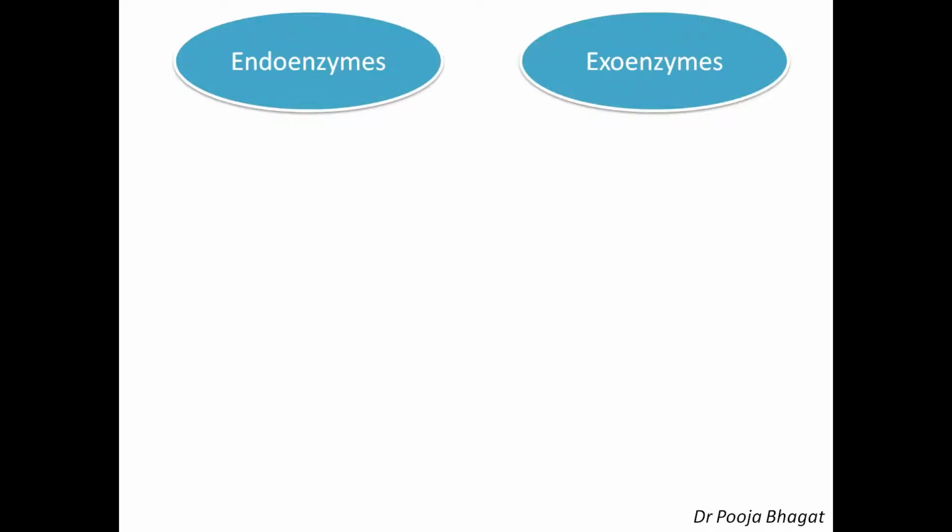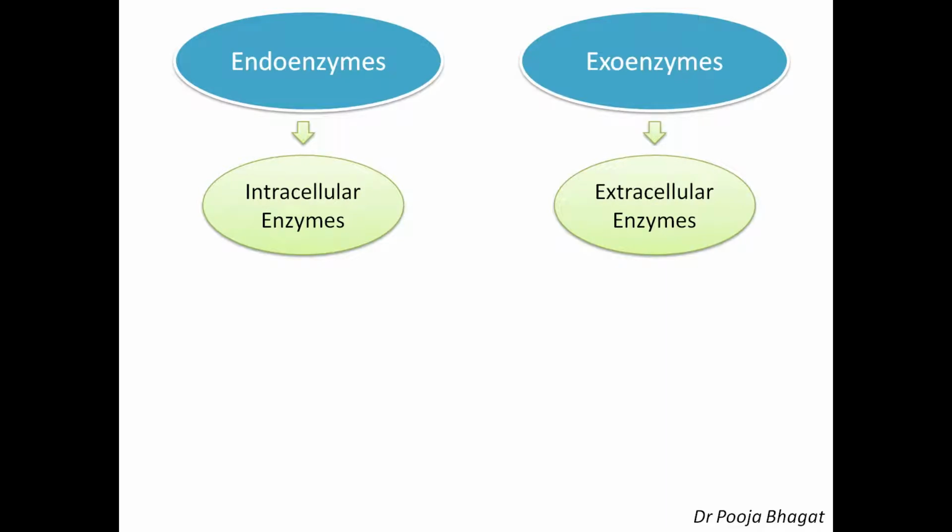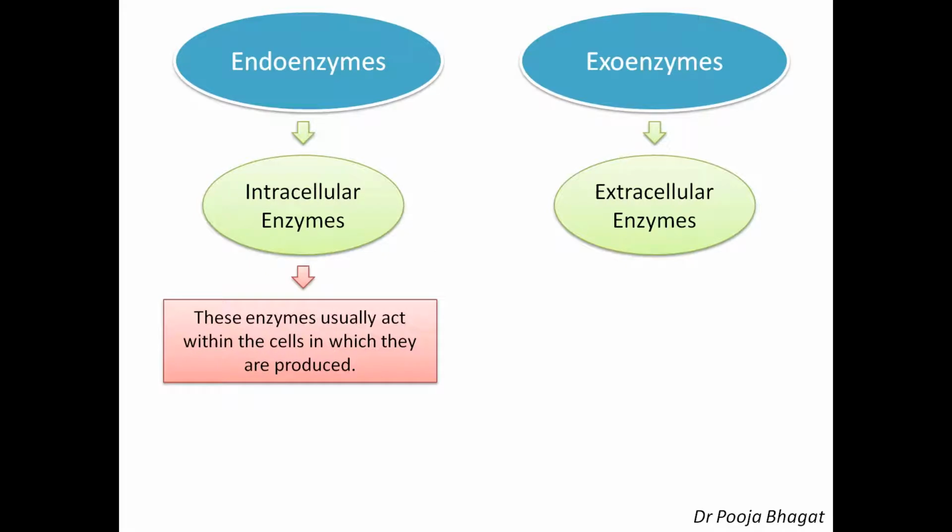Now, another classification. Enzymes can be classified as endoenzymes and exoenzymes. Endoenzymes are also called intracellular enzymes and exoenzymes are called extracellular enzymes. As the name indicates, intracellular enzymes means all those enzymes which usually act within the cells in which they are produced. Intra means within. Most of the enzymes are endoenzymes. So most of the plant enzymes or general enzymes are intracellular enzymes or endoenzymes.